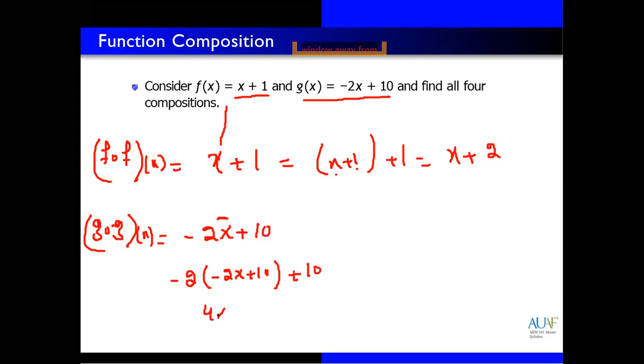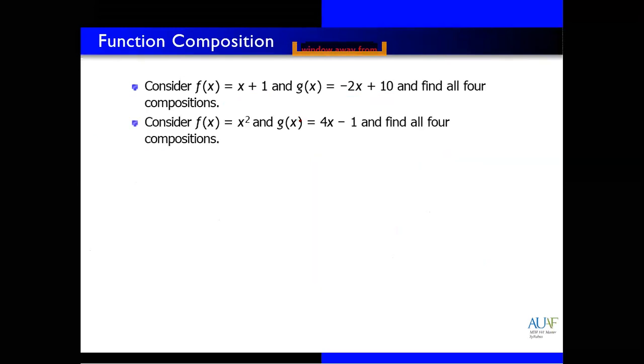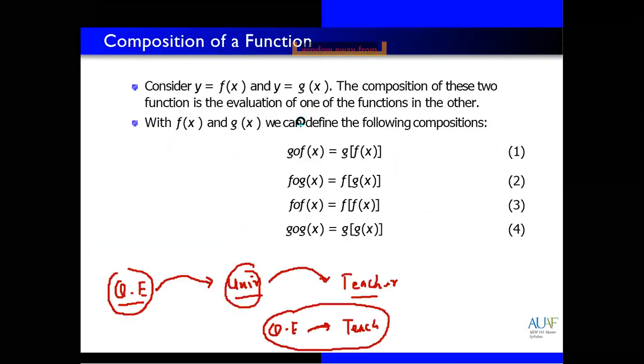Minus 2 times minus 2x equals plus 4x, then minus 2 with 10 equals minus 20, and we have 10. So 4x minus 10, the g with g composition. So we have 4 compositions: f with g, g with f, f with f, and g with g.